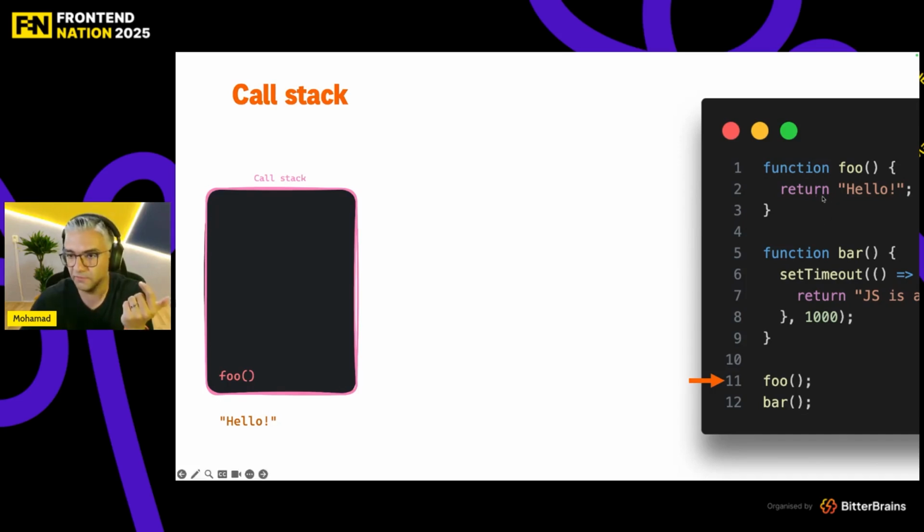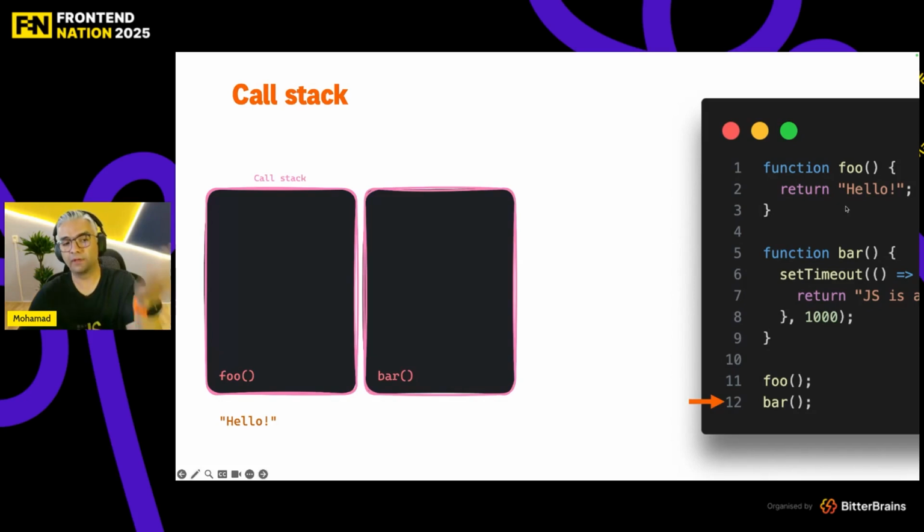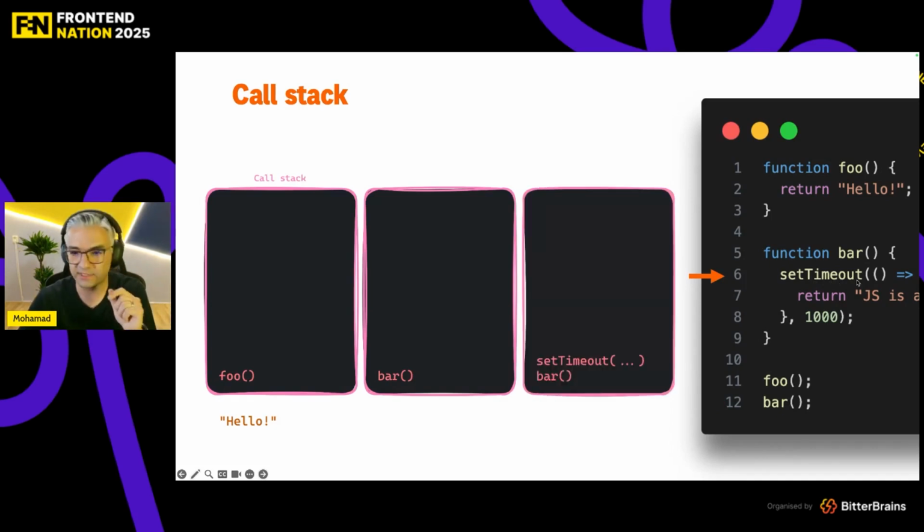So what does the foo function do? It just returns something, fine. And it doesn't initiate any other functions here. So again, fine. So let's move on. And then foo gets out of the call stack because we just ran it. And we go to line 12 for bar. But for bar, it's a little bit different because on line 6, we are trying to initiate a set timeout. So set timeout comes on top of that.